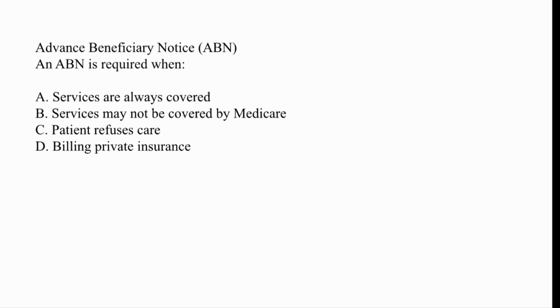The right answer is option B. Services may not be covered by Medicare. An ABN is issued before providing a service that Medicare may deny because it might not be medically necessary. It protects the provider and informs the patient that they may be responsible for the payment. So here, the patient is responsible for payment and the service will not be covered by Medicare. At that time, an Advance Beneficiary Notice is required.